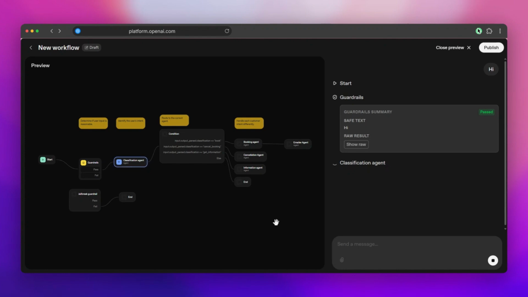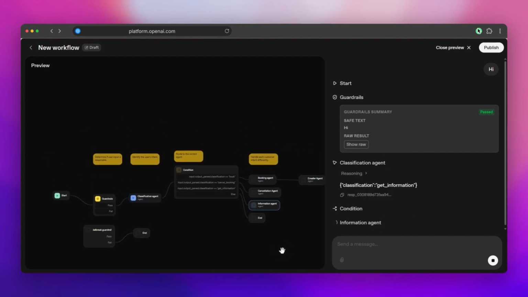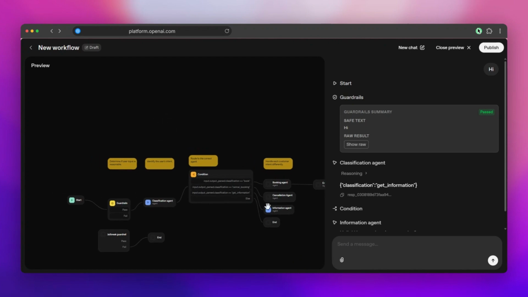Okay, so if you have an issue in guardrails, it's basically probably because of the model. All right, so yeah, this is how I fixed that error. So this is how I fixed the workflow error in my workflow. Just let me know how it goes for you and in which node you're facing that error.